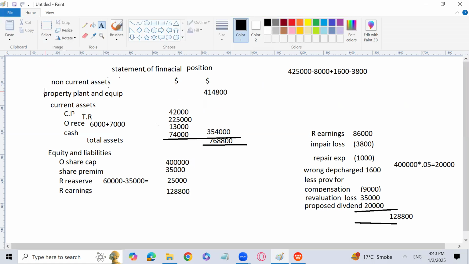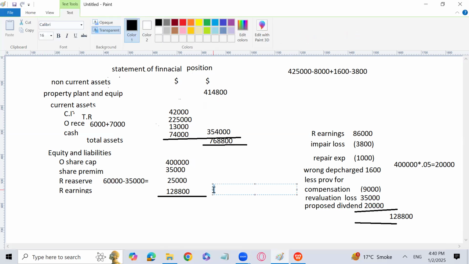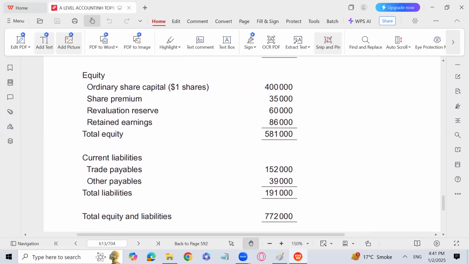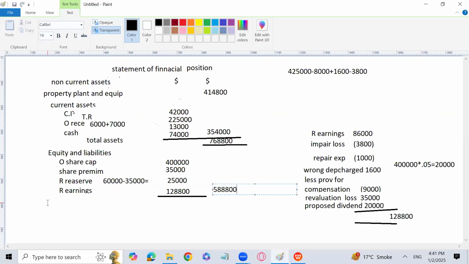128800. So what is the total now? Yes, 588,800. Yes, you are right. So we can write 588,800 over here. Now comes the non-current liability. Let me see if there is non-current liability. No. So trade payables are given and other payables are going to be written.